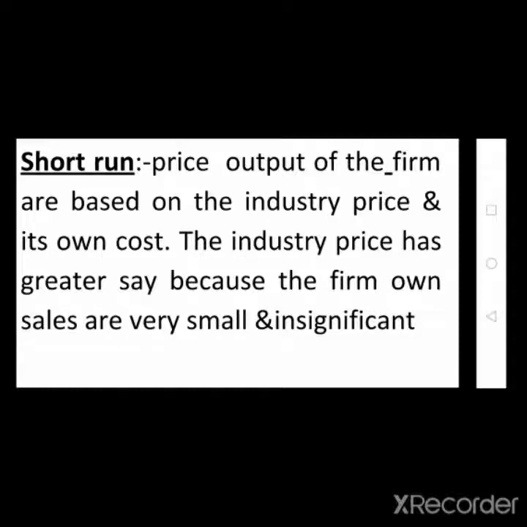Depending upon the demand or the competition in the market, the quantity of production varies, that is, depending upon the market situation.